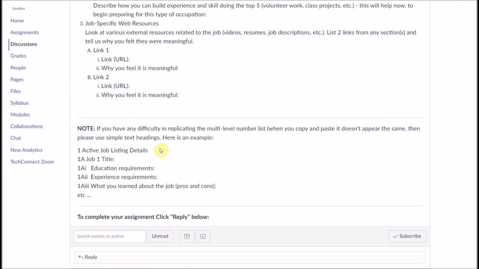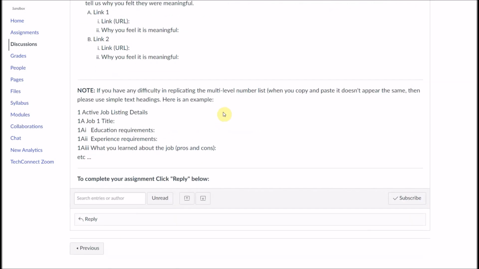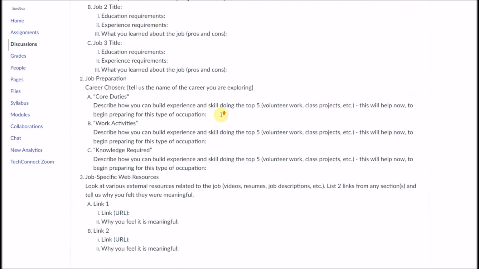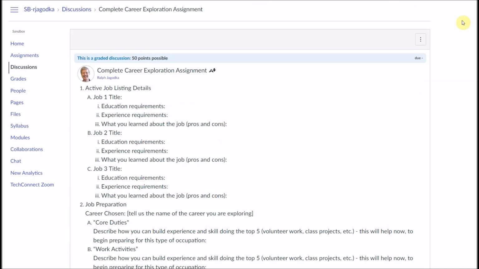And what that ends up doing is that it creates a text version of the same outline that we have above. So depending on the level of sophistication of the student and their familiarity with using numbering and lettering as part of the headings. So from there, it actually has for them everything that they would need to do to be able to go ahead and complete this assignment.